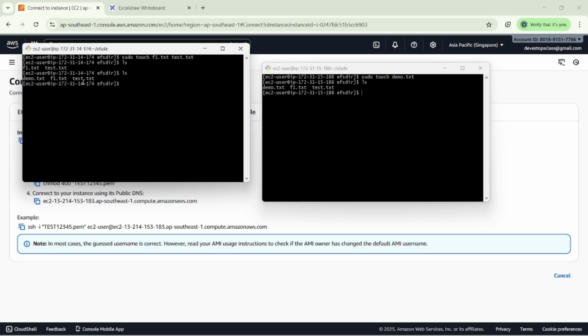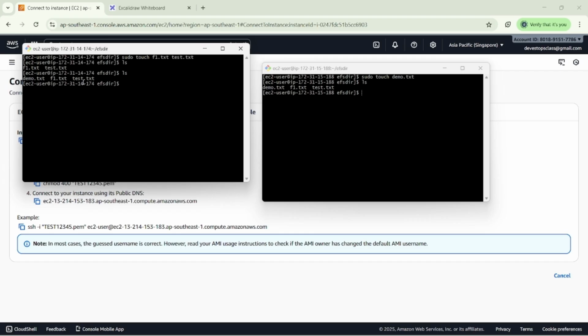Whatever files we created in the file system, we can share them with whatever EC2 instances we have in our AWS account. In my project, we have 10 EC2 instances. Then we have to do the same thing in all 10 EC2 instances. Whatever file system we created, we have to mount that file system in our EC2 instances. Once we mount it, then we can add files or delete files. Whatever operations we perform in the EC2 on that particular file system, we can see all those updated files in all